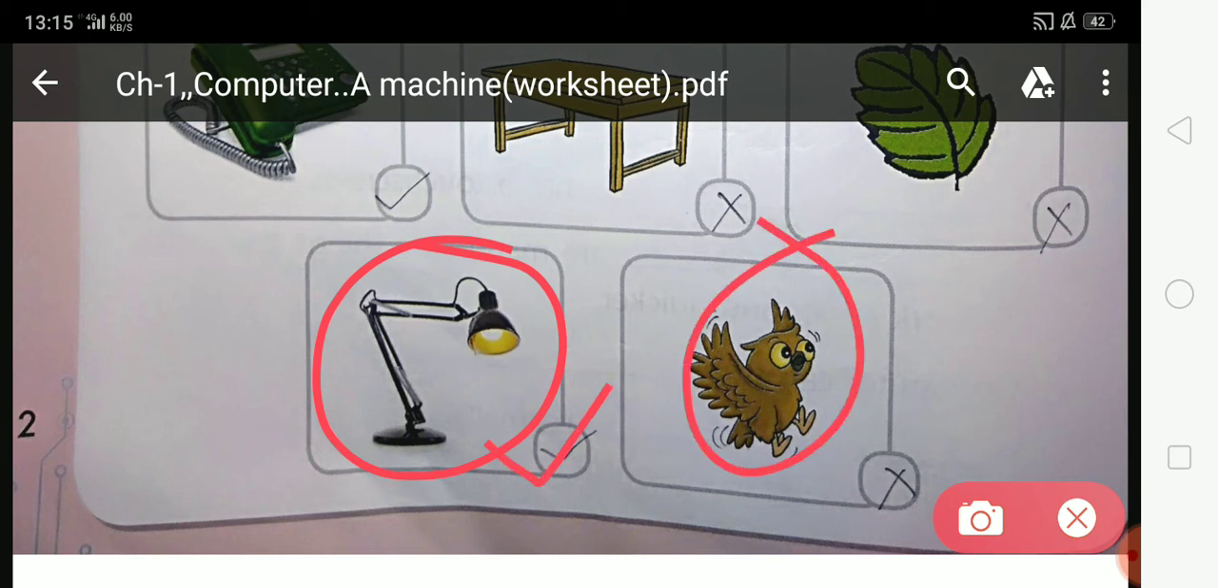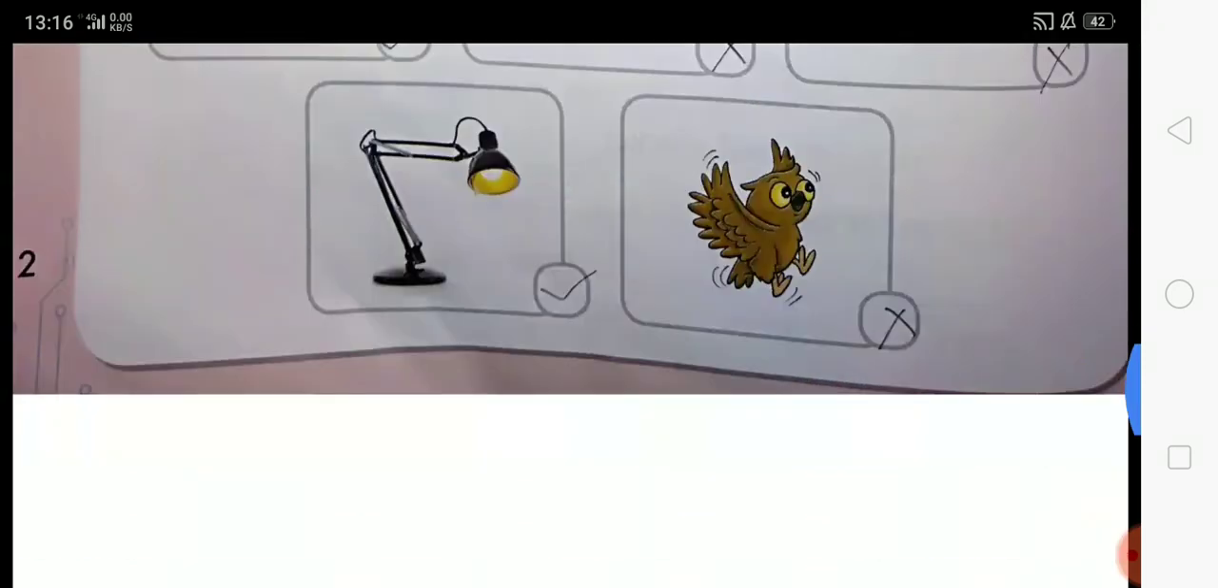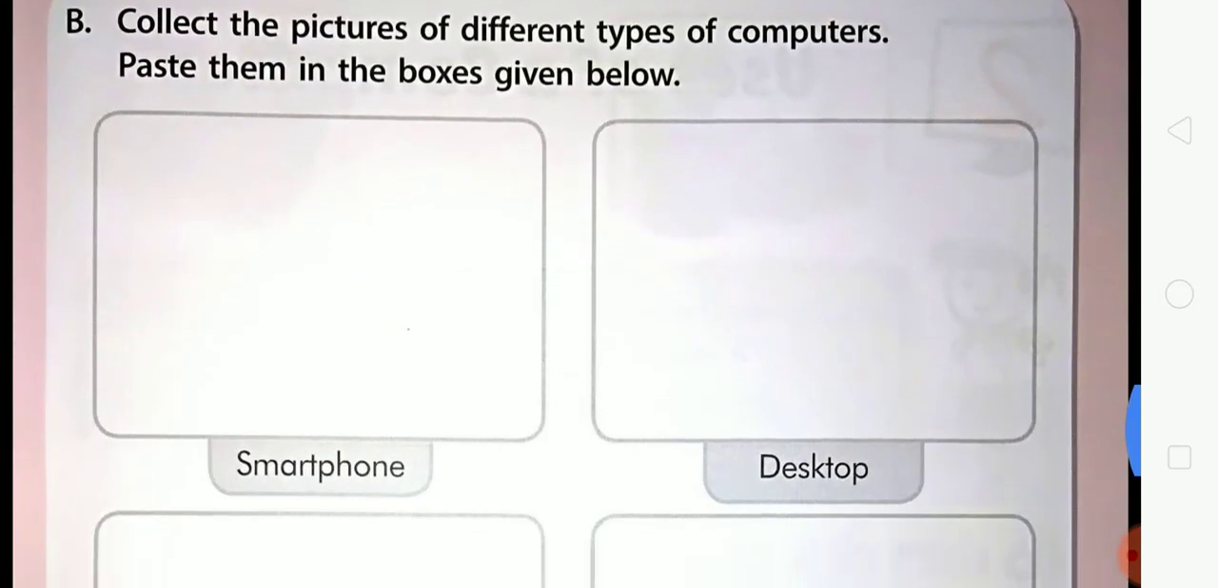What is this? This is the picture of an owl. Is it a machine? No, it is not a machine. So you have to cross at this given box. Now come on, next exercise.